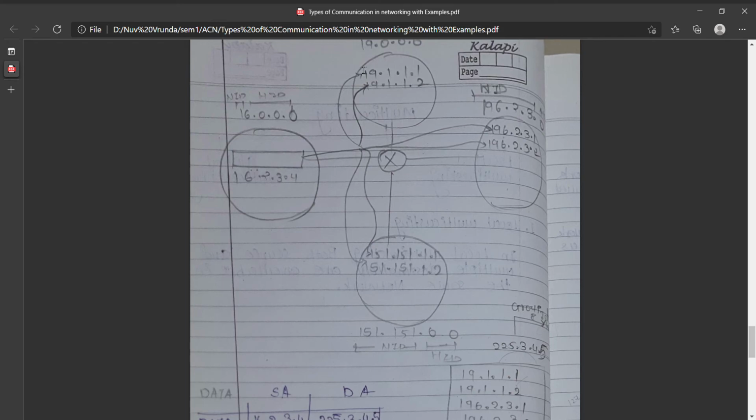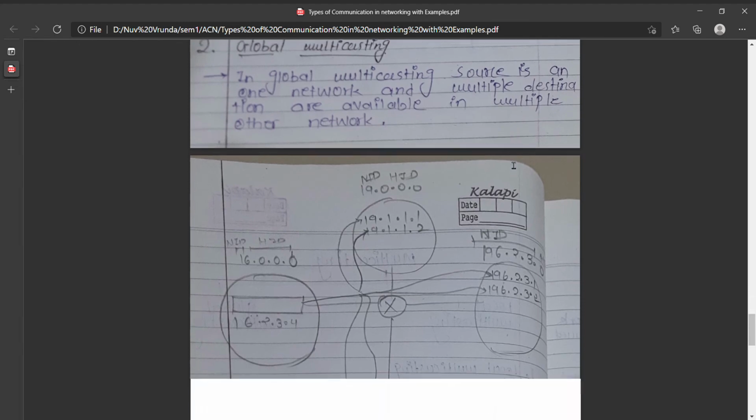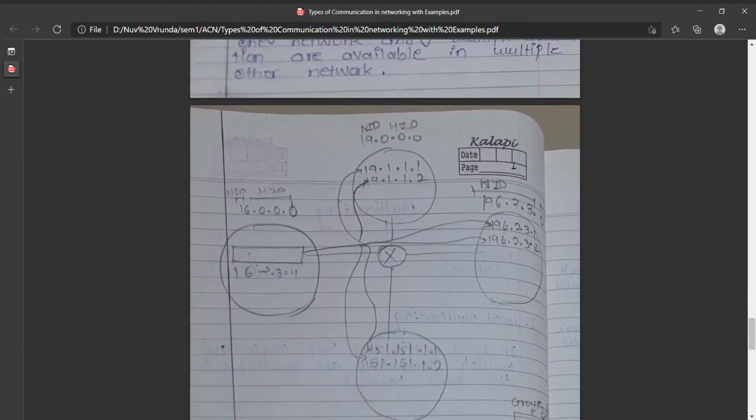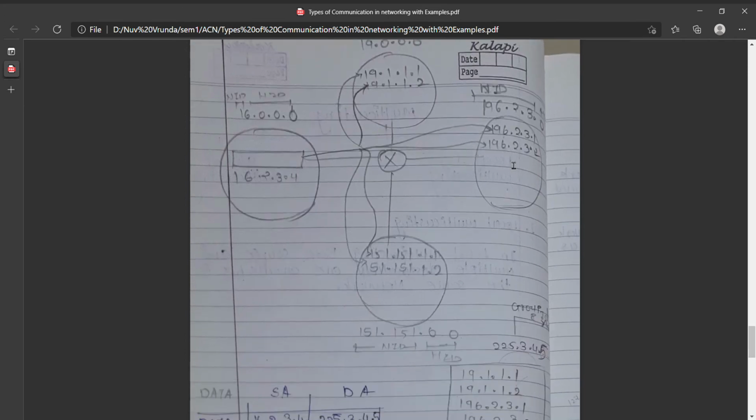From here, four types of network are available, and the IP address of the first host is 16.2.3.4, another is 19.0.0.0, another is 196.2.3.0. Here every IP belongs to a different class, so we have to restrict how we can do global multicasting. We can say it is difficult to do global multicasting.